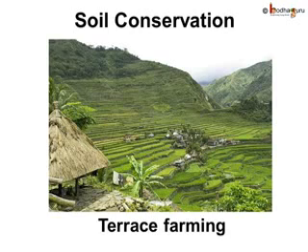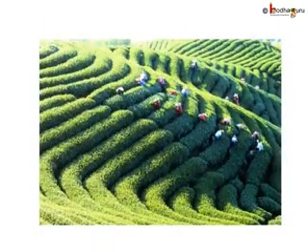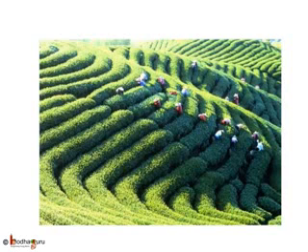Have you seen the tea or coffee plantations in the hilly regions? Why are they in form of stairs? For climbing on them? No, the hill areas are slanting, so the rainwater flows very fast unlike in the plains. As the water flows, it carries the topsoil with it. To avoid this, the farming is done in steps. This cutting step on the slopes or terraces is called terrace farming. This reduces speed of flowing water and the soil carried by water from one step is deposited on next step. This prevents soil erosion.